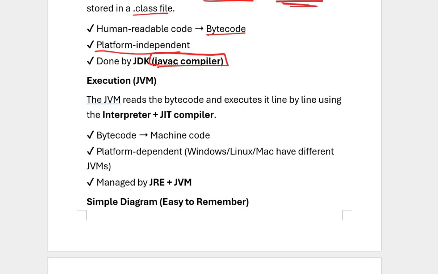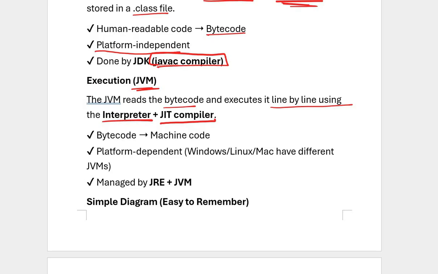The next step is execution. Execution is done by the JVM, the Java Virtual Machine. It reads the bytecode and executes it line by line using an interpreter plus the Just-In-Time compiler. I'll explain the Just-In-Time compiler in detail, but for now remember the third step is execution. The JVM reads the bytecode and executes it line by line. I'll also explain the difference between an interpreter and a compiler. The interpreter goes through each and every line of the Java program and executes it.